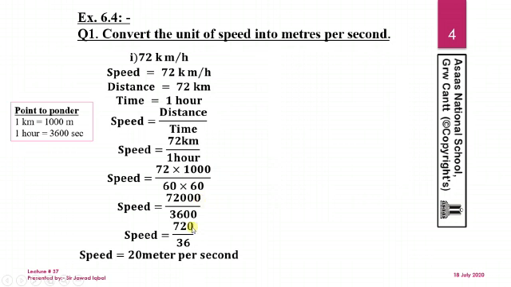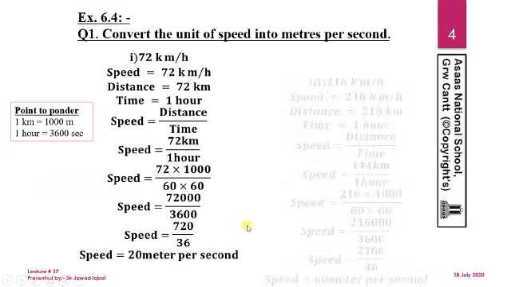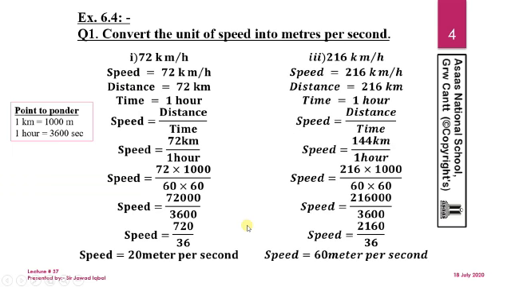After simplification we will get 720 over 36, and after the division we will get 20 meters per second. So as we convert 72 kilometer per hour into meters per second, we will get 20 meters per second.